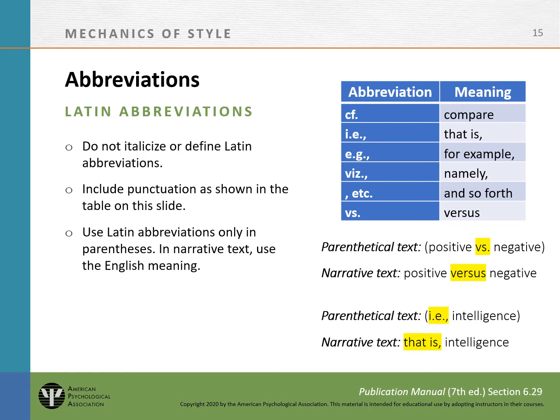For Latin abbreviations such as i.e. or e.g., do not italicize them or define them. Include the punctuation as shown in this table and use them only in parentheses. In narrative text, use the English meaning, like "say," "for example," or "say, that is." So commonly use i.e. for "that is" or e.g. for "for example," but put those in parentheses.